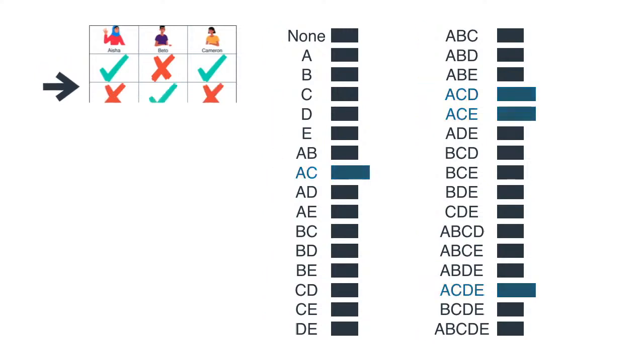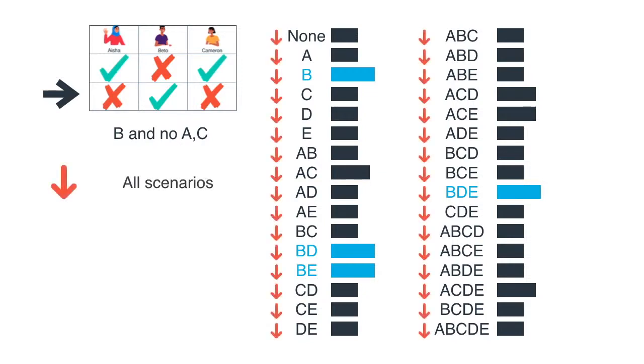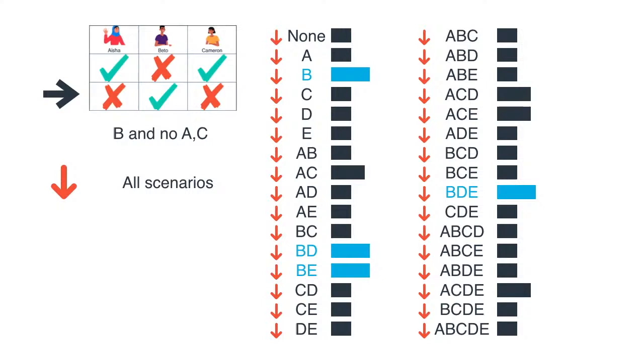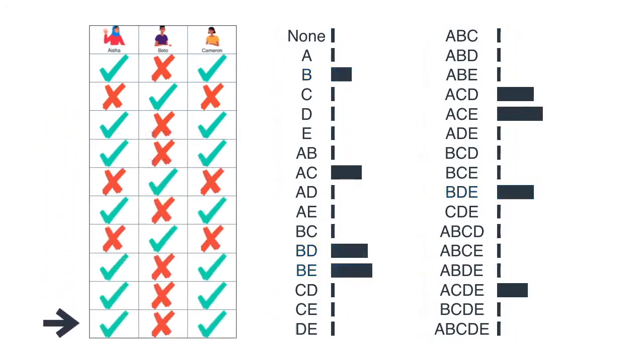Then we proceed to our second point in the dataset. In this one, Beto shows up, but not Aisha or Cameron. So we look at the 4 scenarios where this happens, just like before. We proceed to increase the probability of these 4 by a little bit to get something like this. And then we reduce the probability of all the other ones, just like before, and we end up with this. We now proceed to do this for all of our data set. We may need to do a few passes on our data set until we get something pretty good, like this.